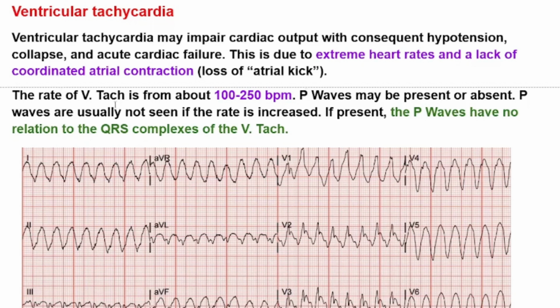The rate of ventricular tachycardia is from about 100 to 250 beats per minute. P waves may be present or absent. P waves are usually not seen if the rate is increased, but if present, the P waves have no relation to the QRS complexes of the ventricular tachycardia.